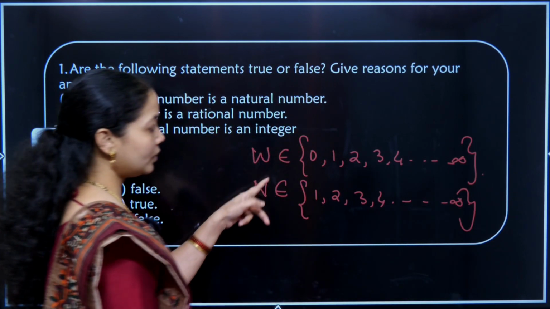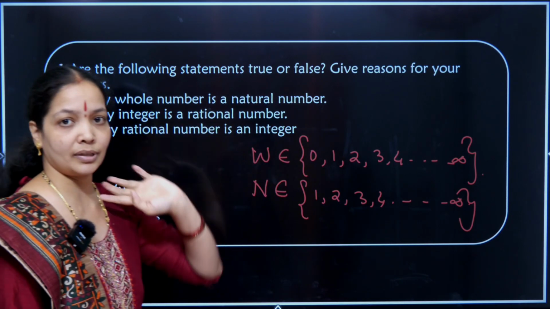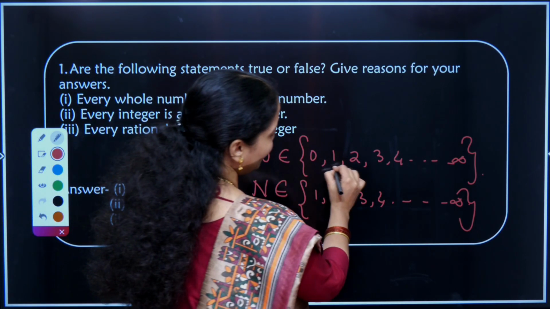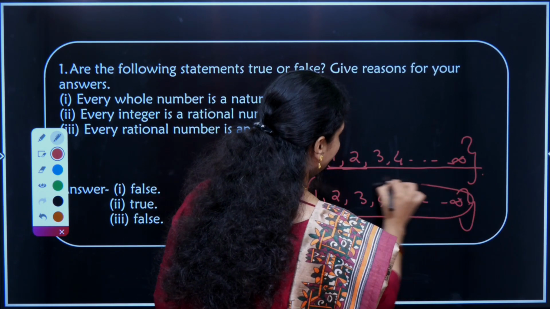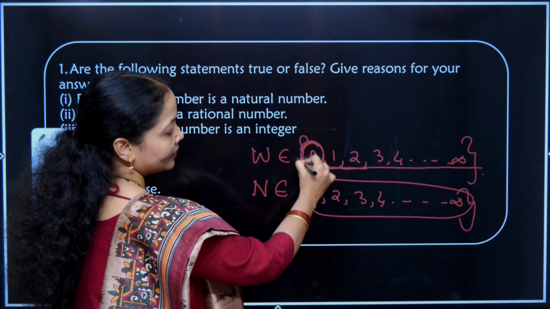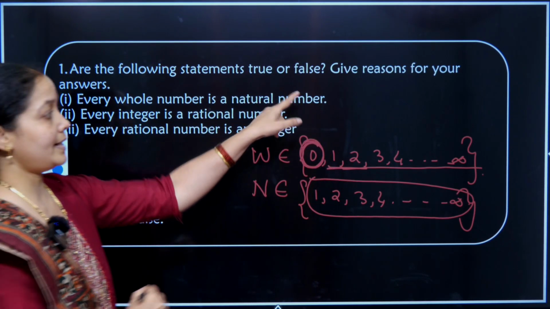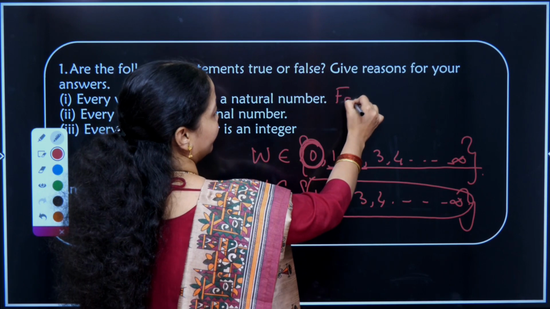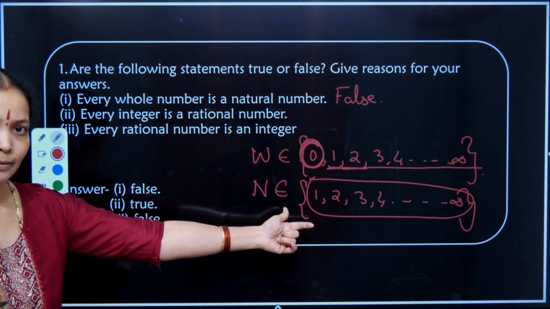Now if I check both and read the statement again, I can see that from 1, 2, 3 till infinity, it's the same, but there is a missing element. This 0 is missing in natural numbers. 0 is not a part of the natural numbers. Therefore, this statement is false.